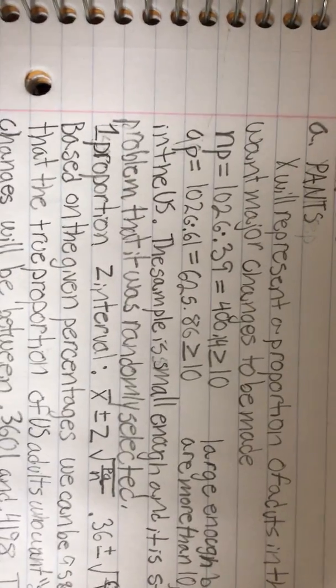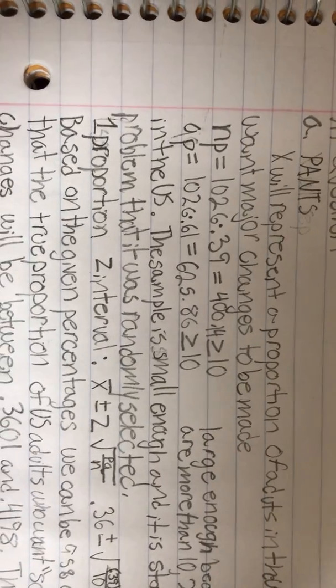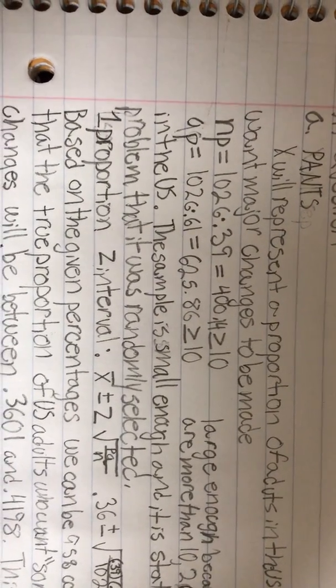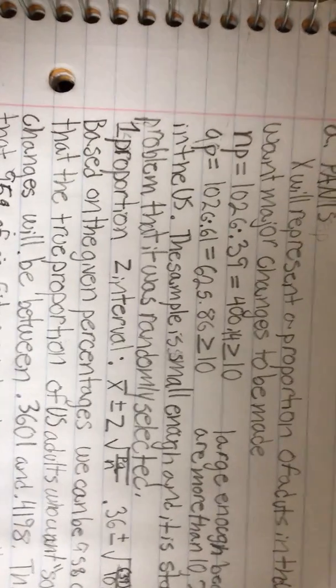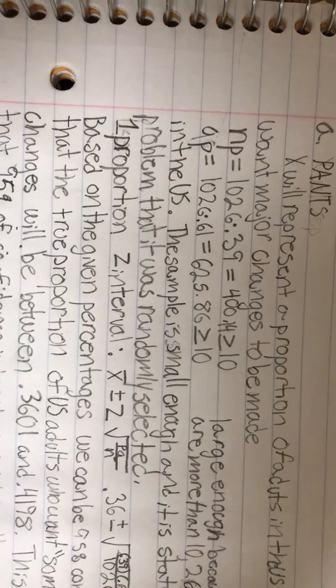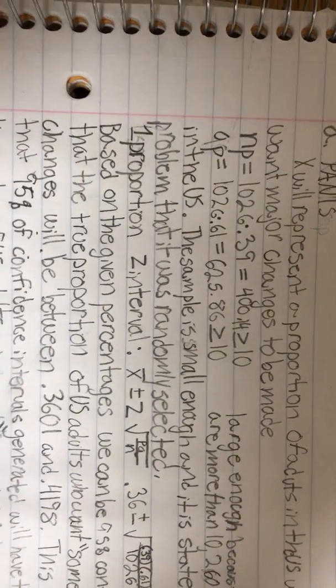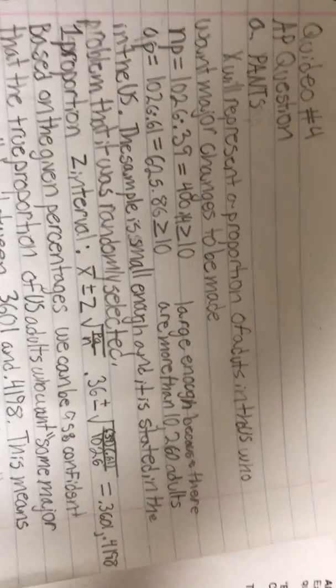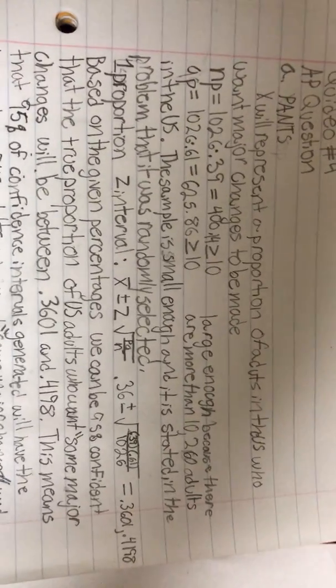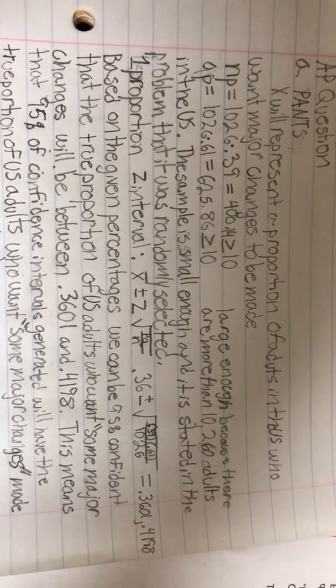So to make sure that's big enough, we're going to take np. 1026 times 0.39 is equal to 400.14, which is obviously greater than 10. And then 1026 times 0.61, which equals 625.86, which is obviously also greater than 10. So it's also large enough because there are more than 10,260 adults in the U.S. And the sample is small enough because it is stated in the problem that it is randomly selected.